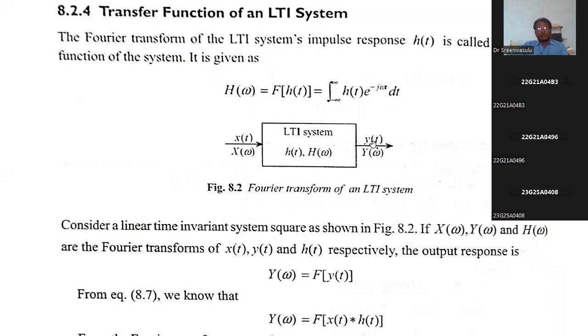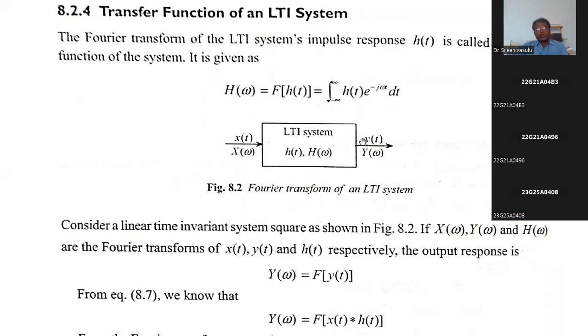And what is the output? Y of t. Suppose if we want to write in frequency domain, what is the Fourier transform of x of t? X of omega. What is the Fourier transform of h of t? H of omega. What is the Fourier transform of y of t? Y of omega. If we want to write it in time domain, y of t is equal to convolution of x of t with h of t.